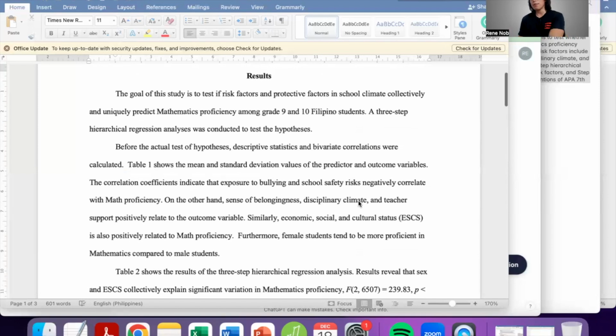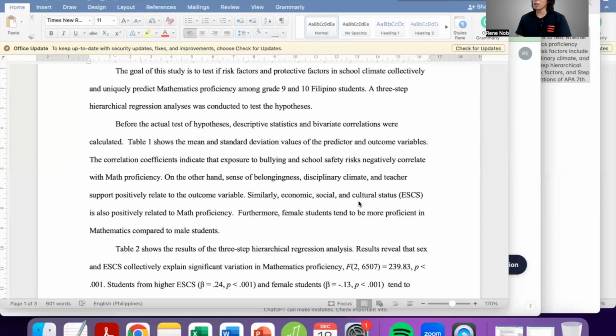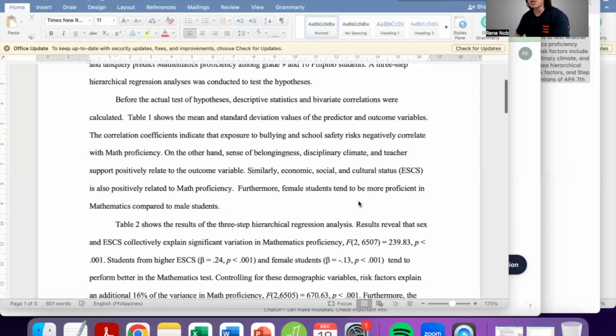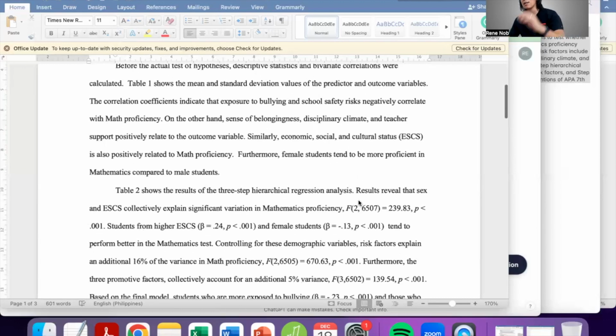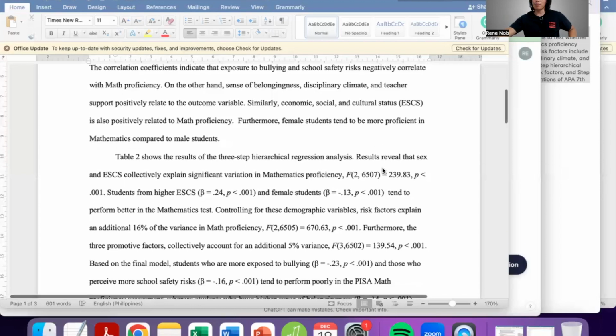Before the actual test of hypothesis, descriptive statistics and bivariate correlations were calculated. Table 1 shows the mean and standard deviation values of the predictor and outcome variables. The correlation coefficients indicate that exposure to bullying and school safety risks negatively correlate with math proficiency. On the other hand, sense of belongingness, disciplinary climate, and teacher support positively relate to the outcome variable. Similarly, economic, social, and cultural status is also positively related to math proficiency. Furthermore, female students tend to be more proficient in mathematics compared to male students.